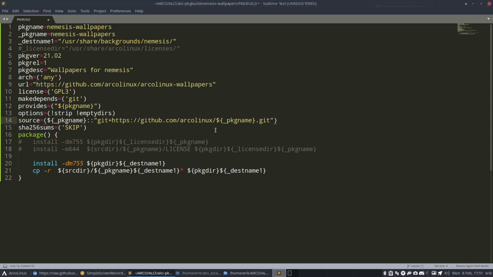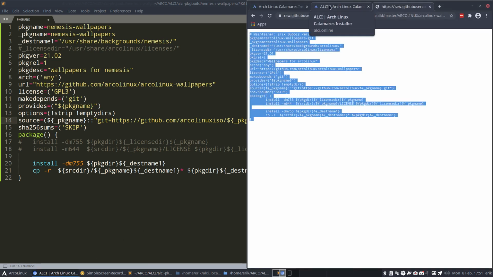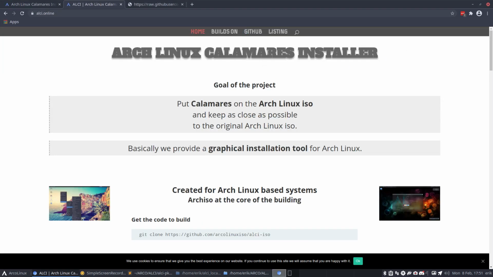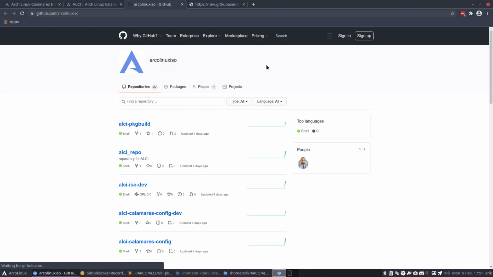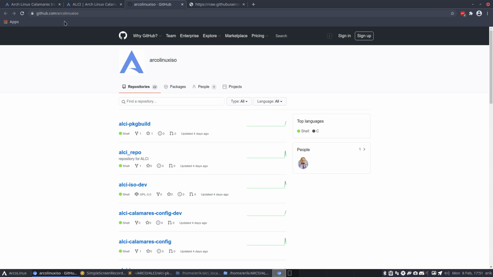Now we are working on this particular website. Let's have a look. If we go back here to GitHub, we're working on the ArcoLinux ISO group or project. And in here we find ALCI, package build, and so on. So I'm going to sign in and make myself a Nemesis wallpapers GitHub, put everything on there, and then we're going to test our local repo later on. Let me first log in.